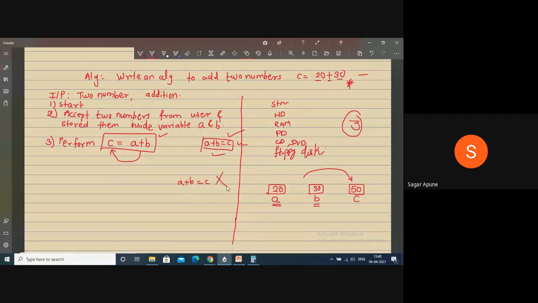This is incorrect because the computer always performs operations on the right hand side and stores the result on the left hand side. So convert this to C is equal to A plus B. The computer performs addition between A and B and stores the result in C because of this assignment operator.